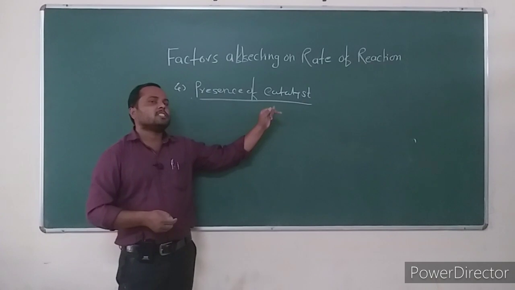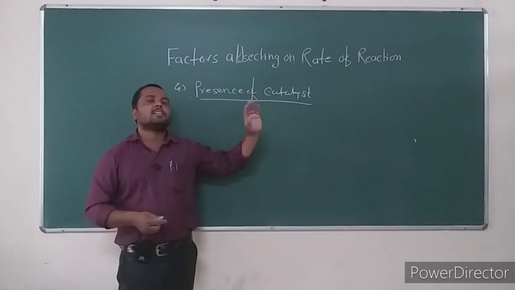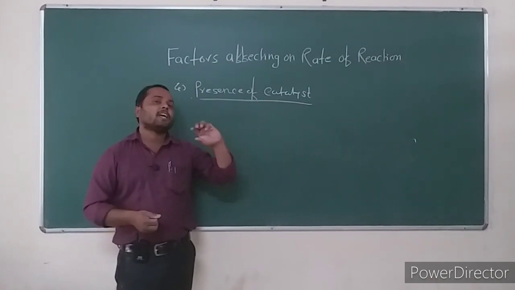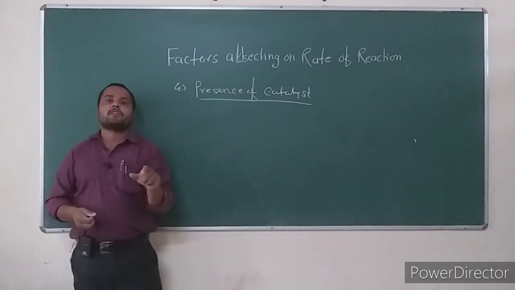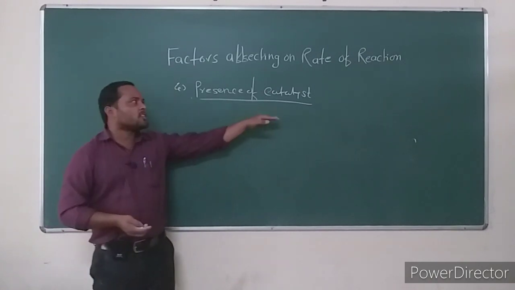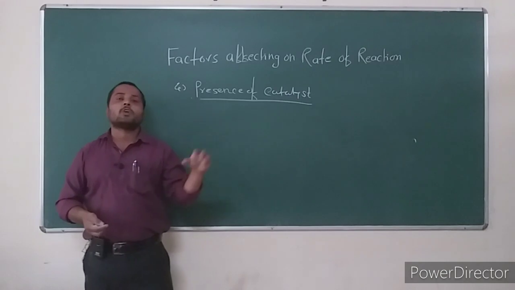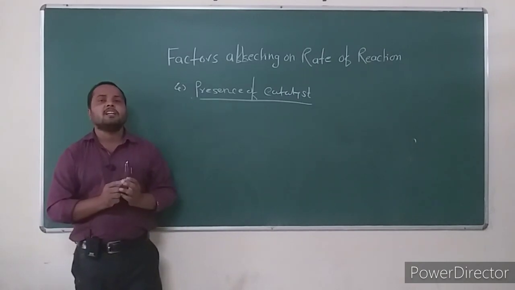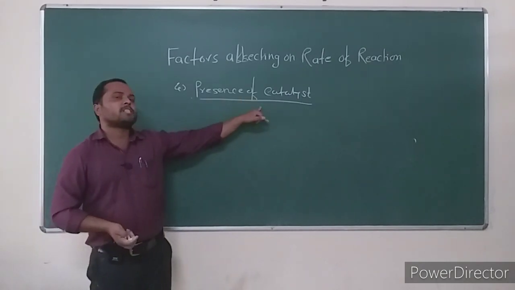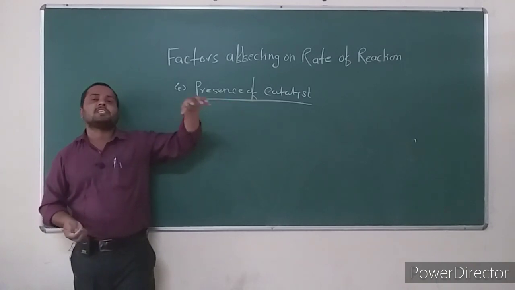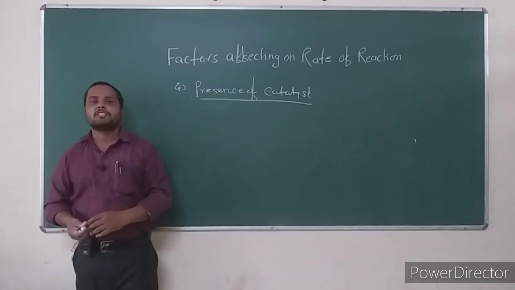But throughout the reaction, the concentration of catalyst remains constant. Rate of reaction does not depend on concentration of catalyst, but the presence of catalyst increases the overall rate of the given chemical reaction.